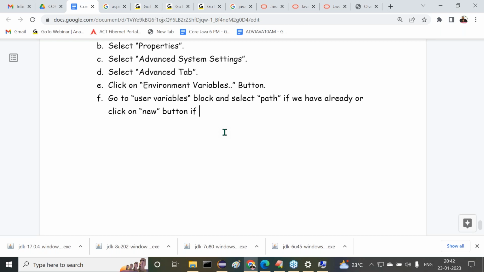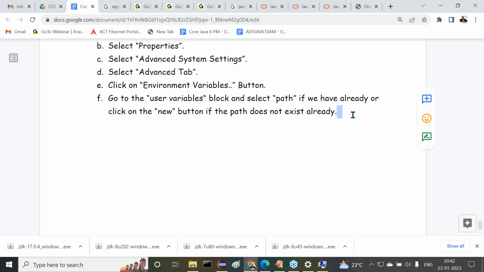If a path does not exist already, click on new there, right sir. If the path does not exist already, that's okay, fine. This is the point I'm telling there.